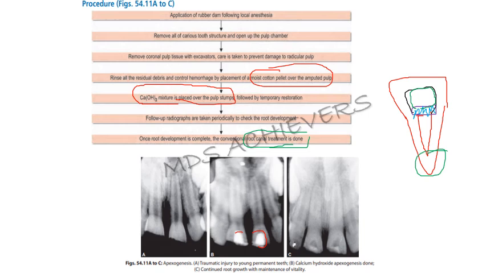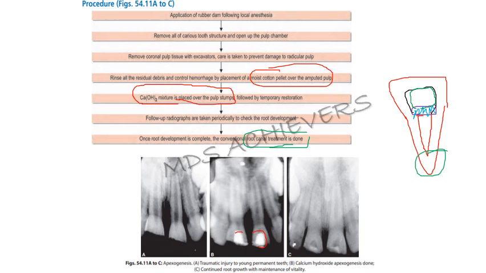So if the tooth has erupted at 7 years, the root formation will be completed at around 9.5 to 10 years. This is one of the major concepts that you have to remember. So the root formation is not completed for this patient.